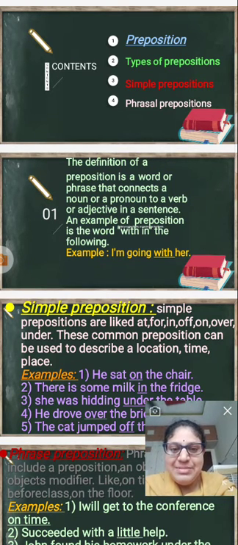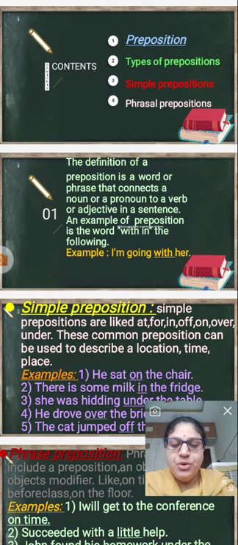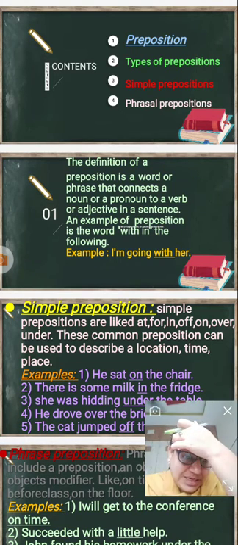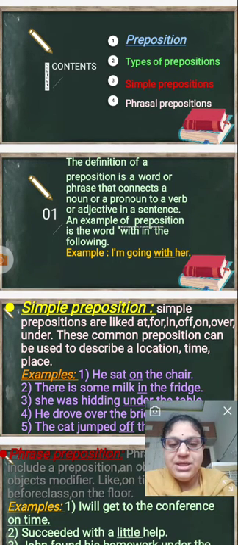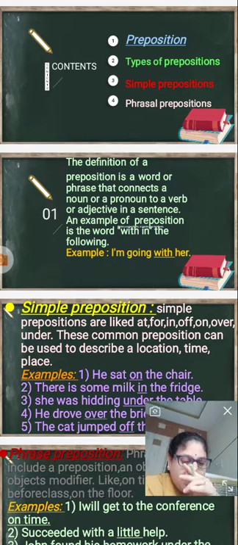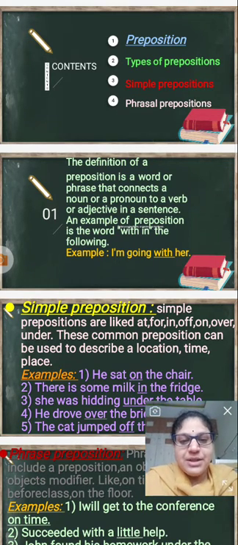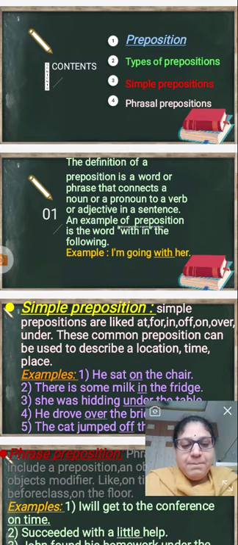For example, I am going with her. In this, with comes under the preposition. With and on, so many examples will come under the preposition. With is the preposition.